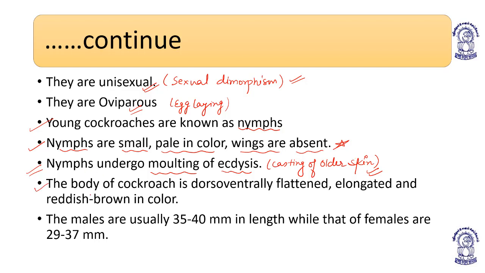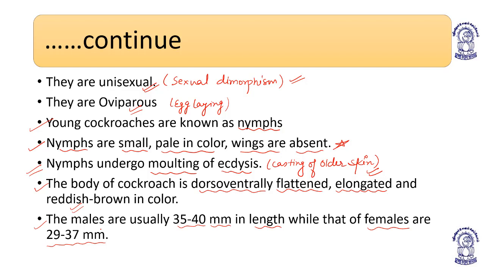Now, the body of the cockroach is dorso-ventrally flattened, elongated, and reddish brown in color. The males are usually 35 to 40 millimeters in length, while females are 29 to 37 millimeters in length. So the body of the cockroach is dorso-ventrally flattened, elongated, and reddish brown in color.